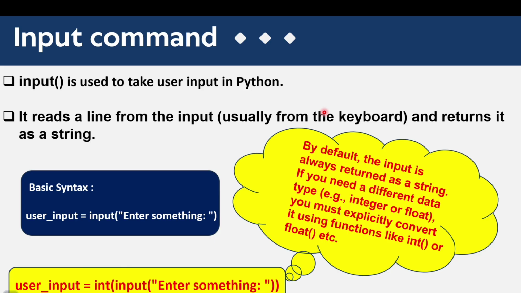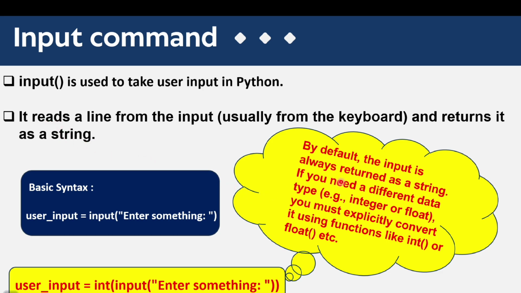Okay, so input is used to take the user's input in Python. This is input with small braces. It reads a line from input, usually from the keyboard, and returns it as a string. This is the most important point. You all have to make note of this. If we give input normally from the keyboard in Python, it takes it as a string. What? It takes it as a string.